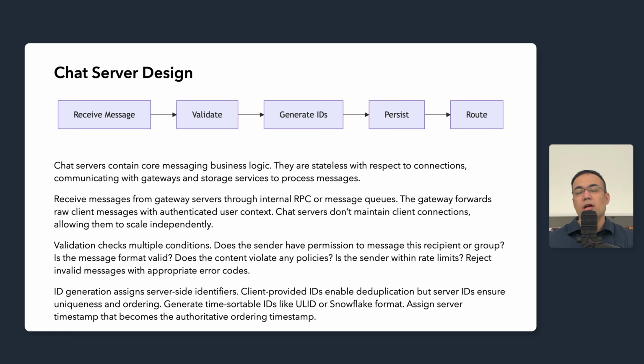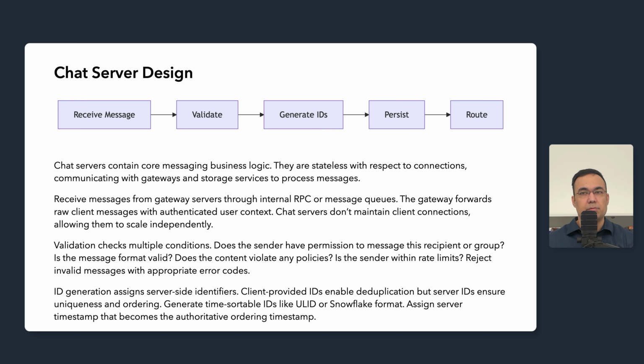being sent. Routing determines delivery targets after persistence. So look up the recipient sessions. For online users, push to their gateway servers. For offline users, trigger the push notification. For group messages, fan out to all members. Routing happens asynchronously after the write confirms, so the acknowledgement latency is not affected by slow deliveries.